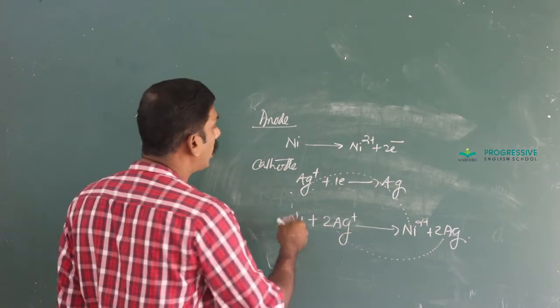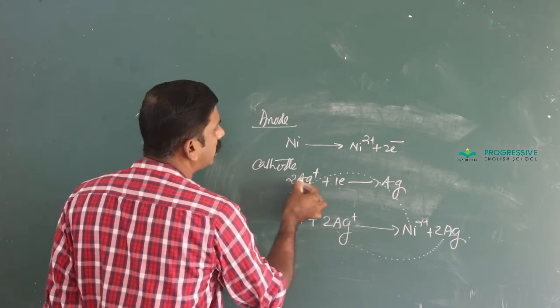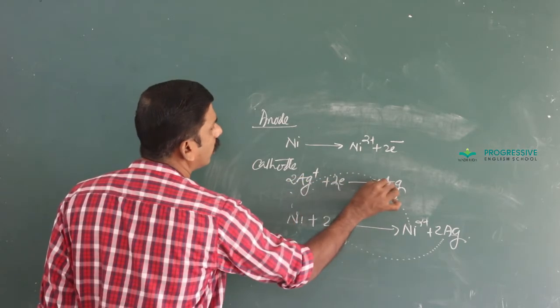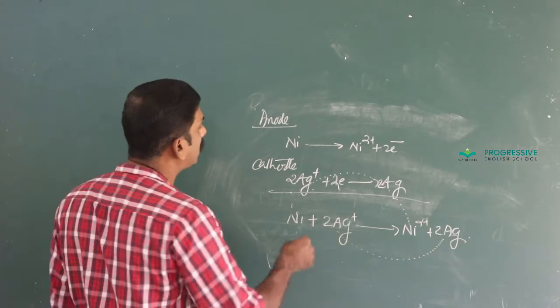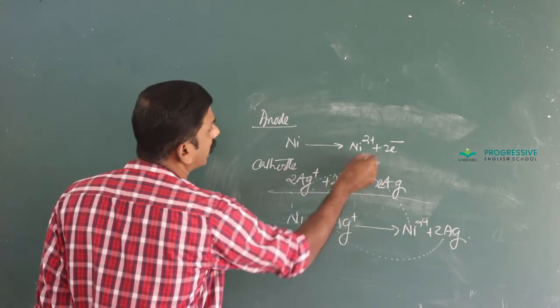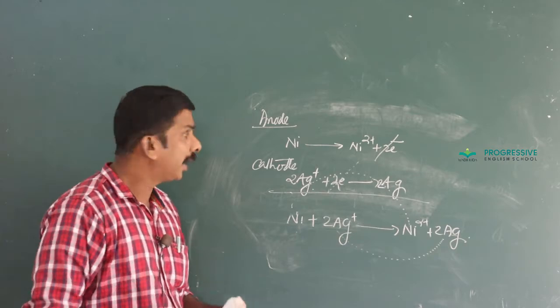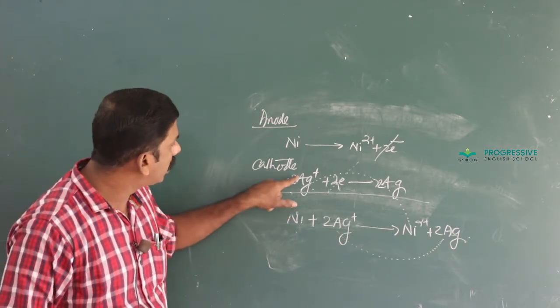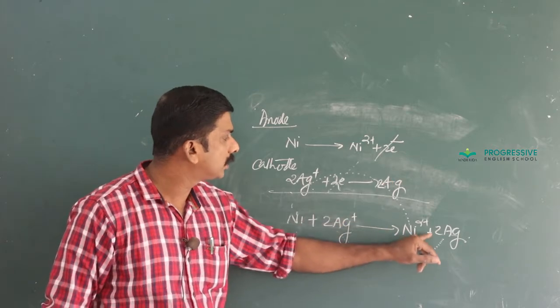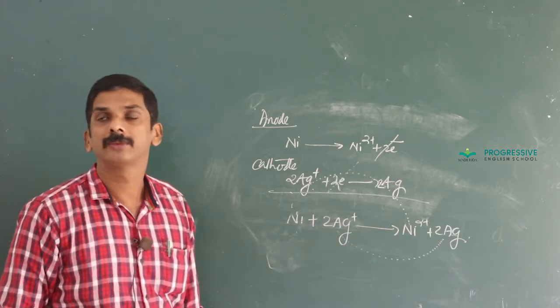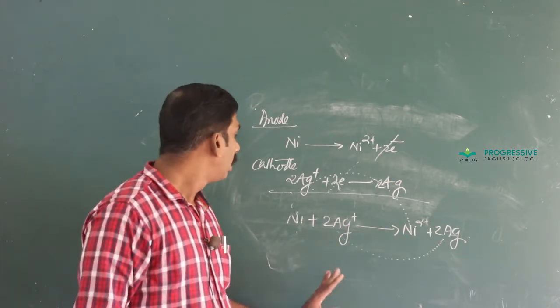In order to equalize that, 2Ag+ plus 2 electrons gives 2Ag, and in the resultant reaction the 2 electrons cancel, and it becomes Ni plus 2Ag+ gives Ni2+ plus 2Ag.